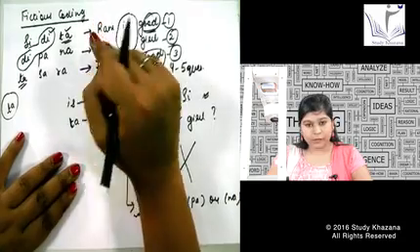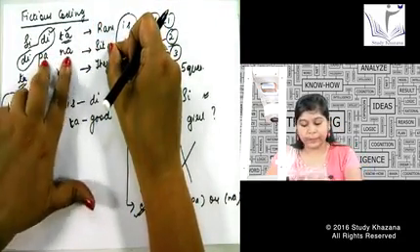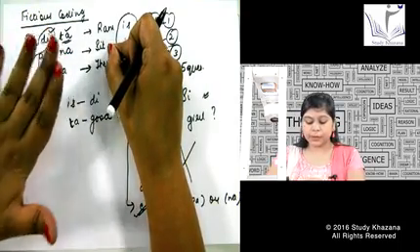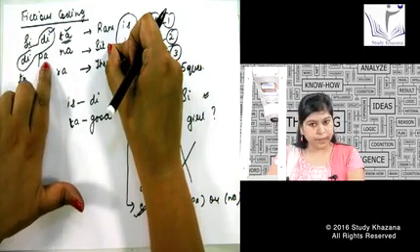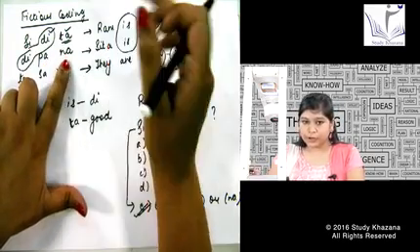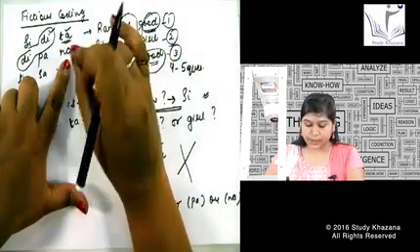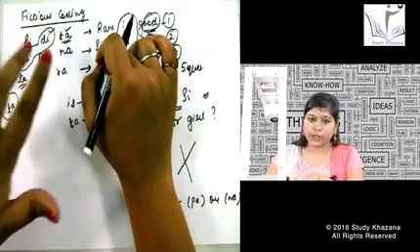Why am I saying this answer is correct? See, if I have the word Sita and on the left hand side two options, PA or NA, I am at least pretty much sure that the answer will come between these two words only, whether it will be PA or whether it will be NA. I cannot confirm that it will surely be PA or surely be NA. I cannot say that, but I can definitely say this, it will be either PA or NA.